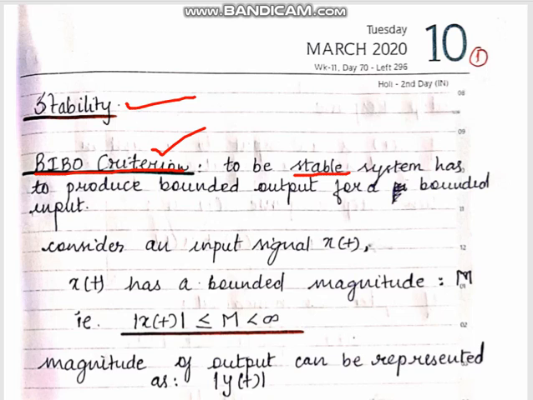That means the output signal should also possess a magnitude less than infinity. That is the BIBO criteria. So in order to say that the system is stable, it has to produce an output signal whose magnitude is less than infinity. We will try to obtain this stability relation in the continuous time domain.